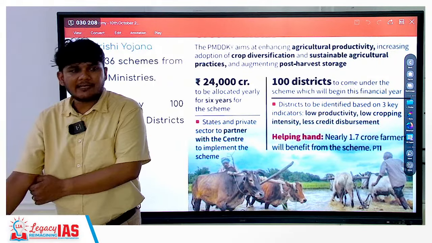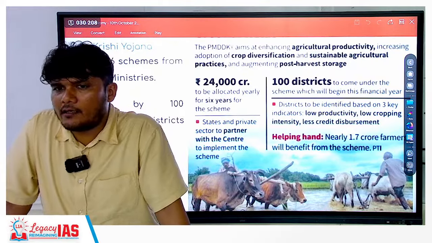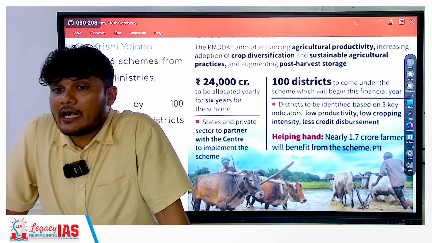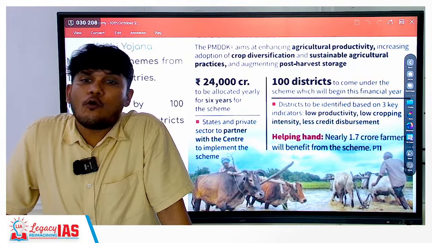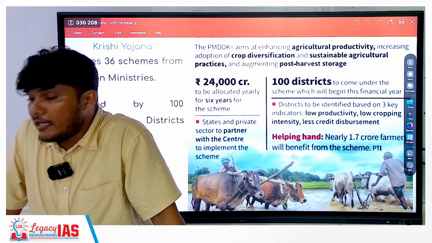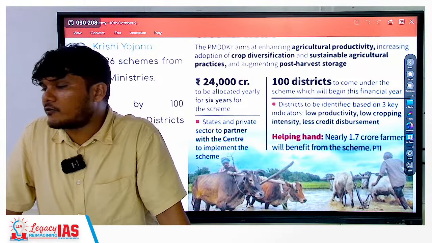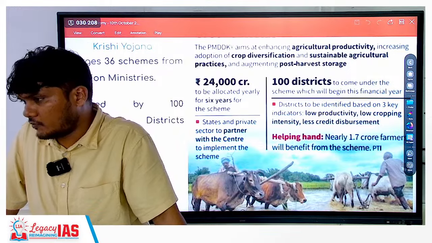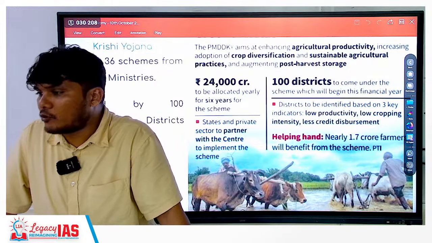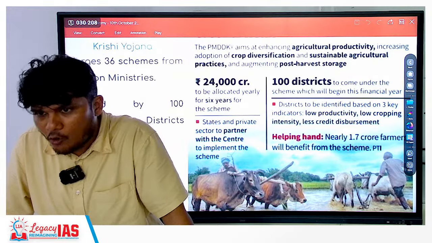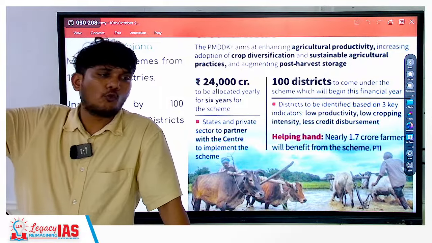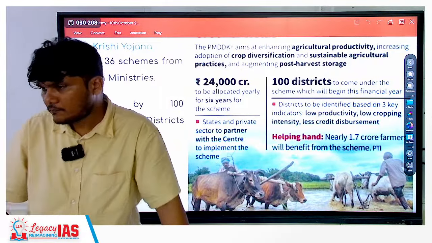The government has the aspirational district yojana in a lot of schemes. I think under left-wing extremism also they focused on 100 aspirational districts. In rural development, they had focused on 100 aspirational districts. So aspirational districts are those which are not doing well right now, but you aspire for them to do well in the future. Okay?